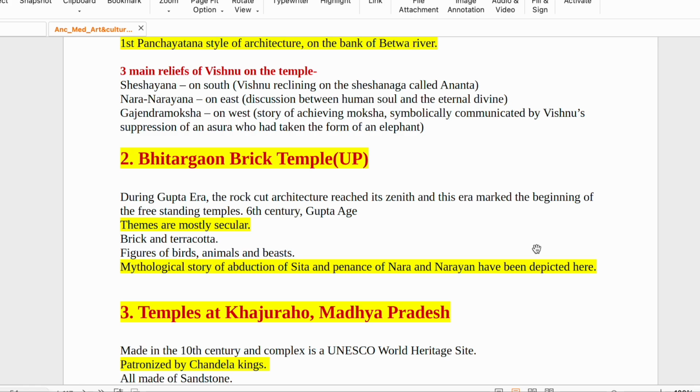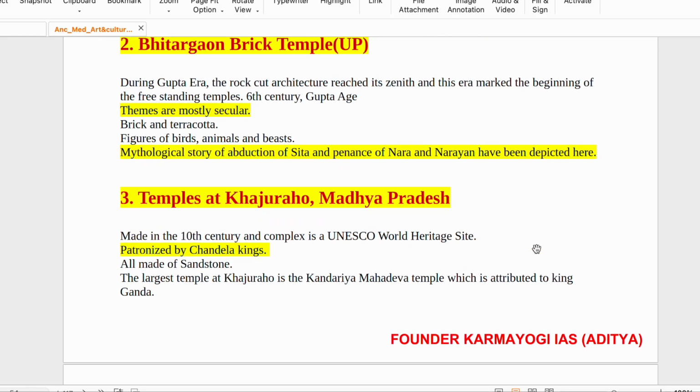Bhitargaon brick temple: bricks and terracotta have been used. Figures of birds, animals, beasts, everything can be seen here. So what is depicted here? The mythological story of the abduction of Sita and the penance of Nara and Narayana have been depicted here. It's a very important temple, Gupta era.